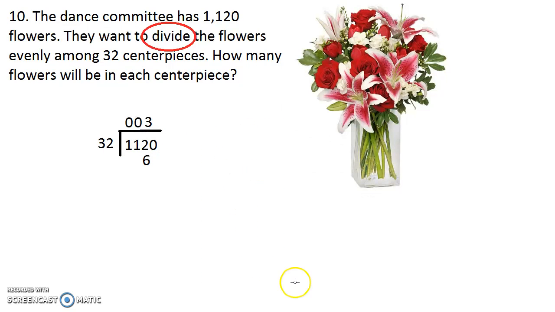All right, so now that I know it's going to be something close to 3, I have to figure out what 32 times 3 is. So let's figure that out real quick. All right, so 32 times 3. Now let's see what that equals. Hopefully you guys can follow along with this. 3 times 2 is 6, right? And then 3 times 3 is 9. So we have 96. So I'm going to put this 96 under the 112. And then just subtract, right? That's how long division works.